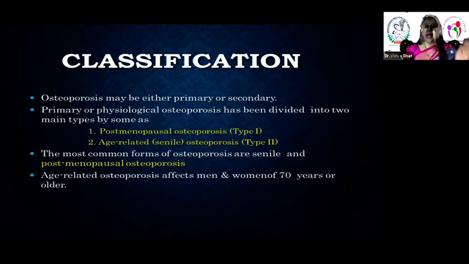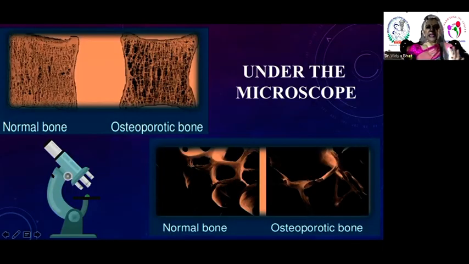It is on the rise. I will tell you the reasons why. Let's not go into the classification, but just understand what osteoporosis is. This is a normal bone and this is an osteoporotic bone. See how these black areas don't have calcium. In a normal bone, when you look under an electron microscope, you can see there is porosity, but the porosity is well connected. Whereas in an osteoporotic bone, it is unconnected and there are lots of lacunae. So an osteoporotic bone is weak.